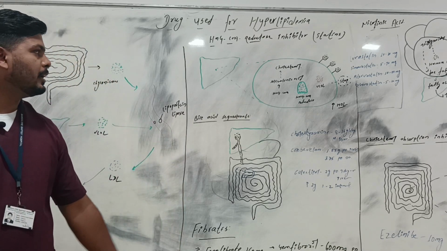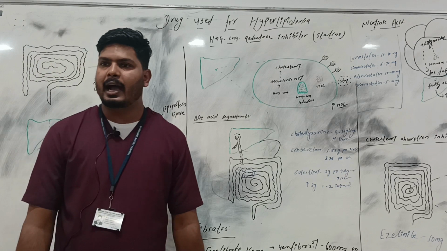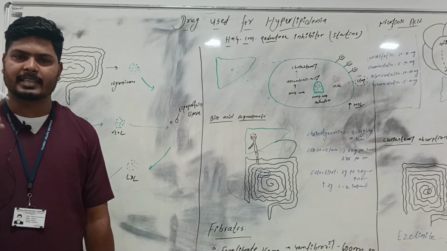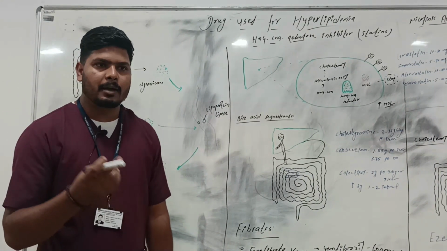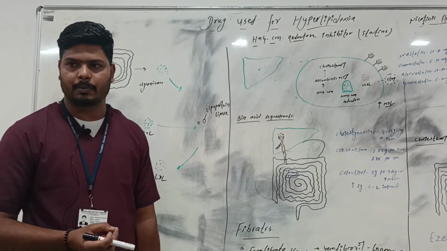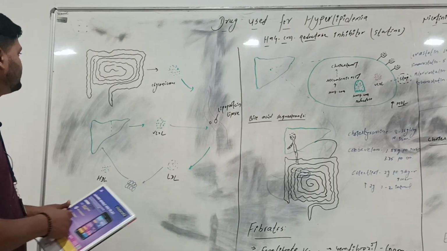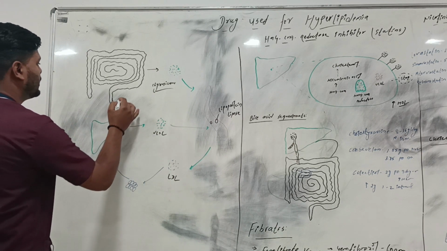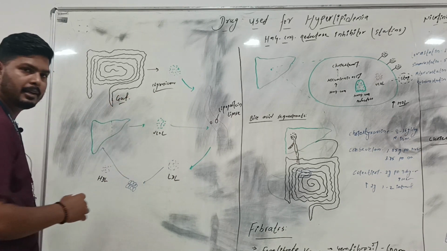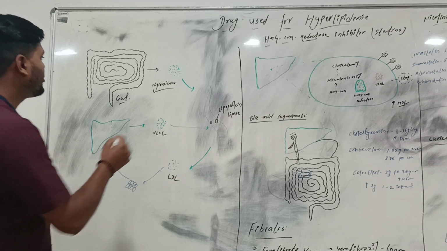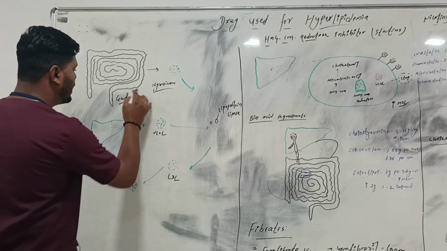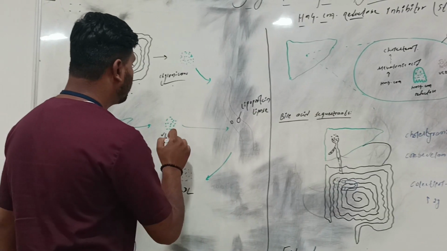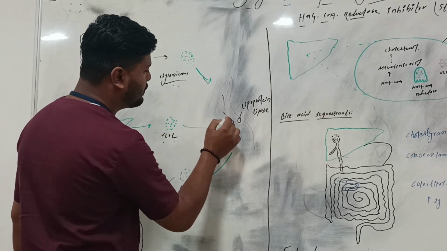Now, depending on their lipid content and density, these are classified into four categories: chylomicrons, low density lipoprotein, very low density lipoprotein, and high density lipoprotein. Now we'll come to chylomicrons. Chylomicrons are produced from the gut, from the dietary source, and VLDL is produced from the liver. After the production of these two, they go into the blood stream.